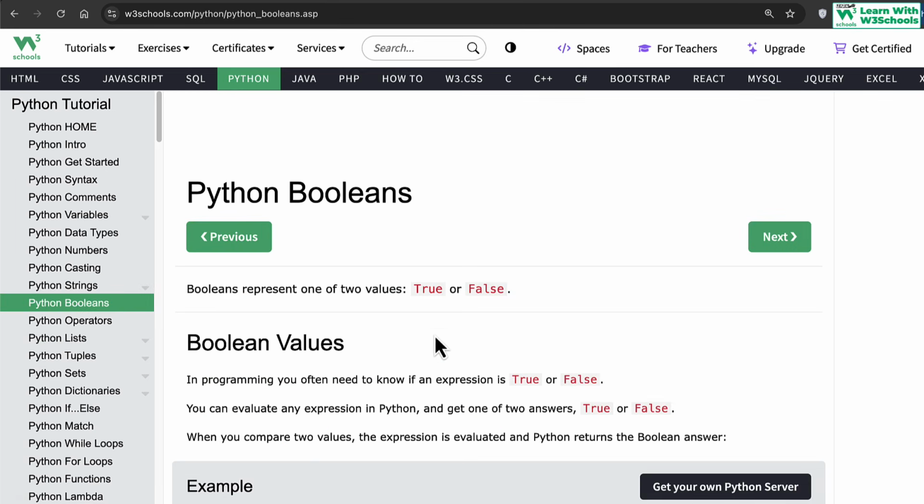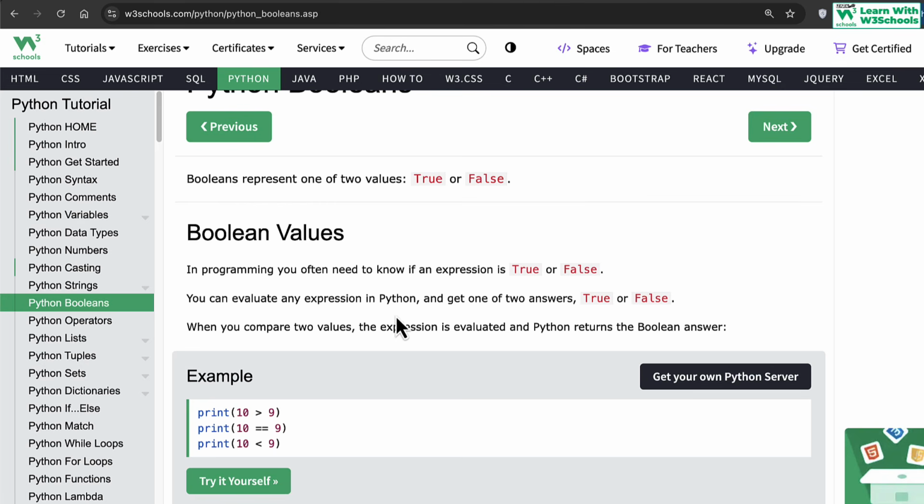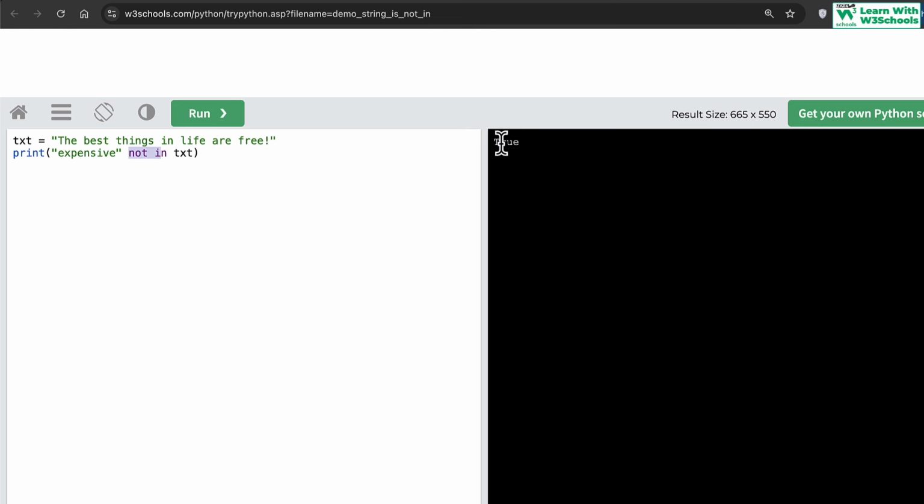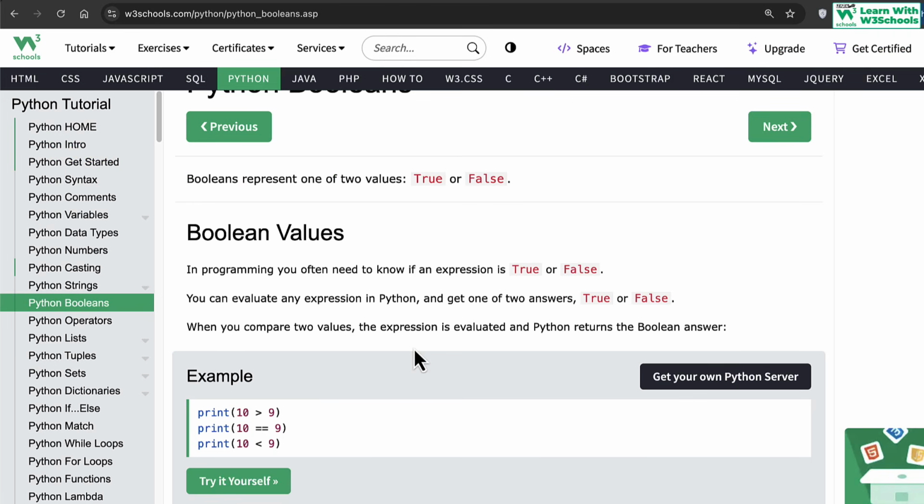Then we talk more about booleans. Booleans are basically true and false values. Just like in strings, you saw that we got an output in the form of either true, and if it does not exist, it will give us false. This value has to be saved in memory. So in memory, this type of data needs to be stored. So what type of data is true or false?